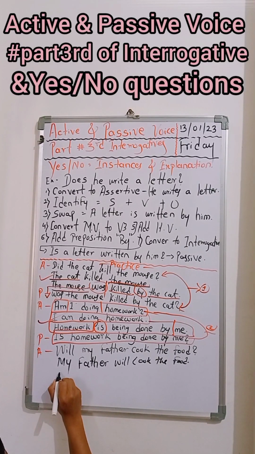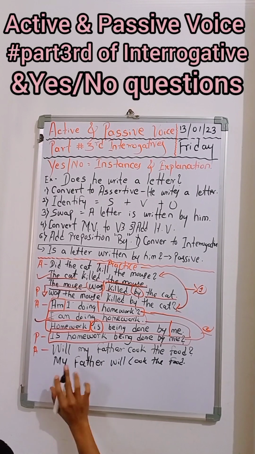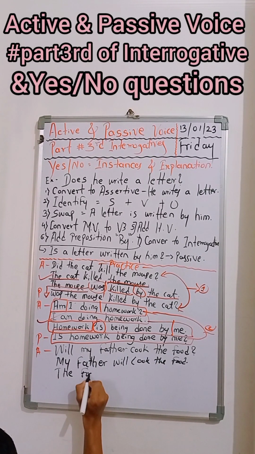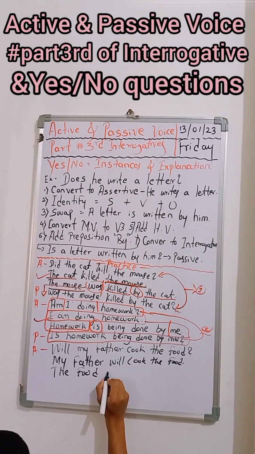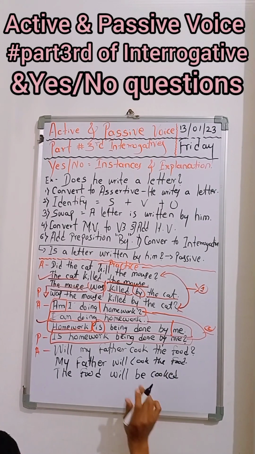So now we will transform that again, with a swap. The food will be cooked.